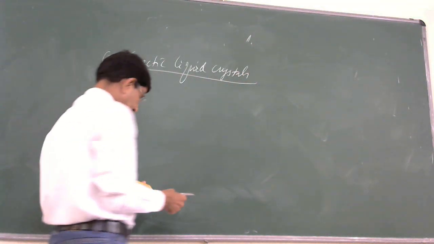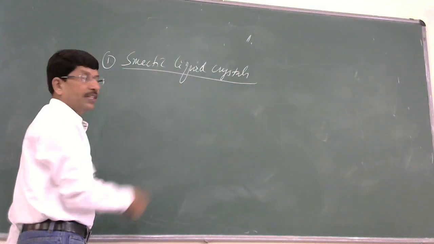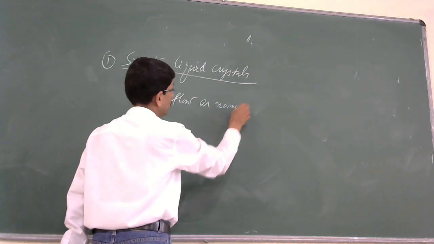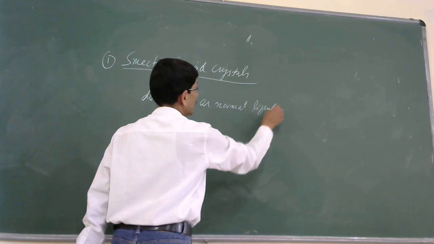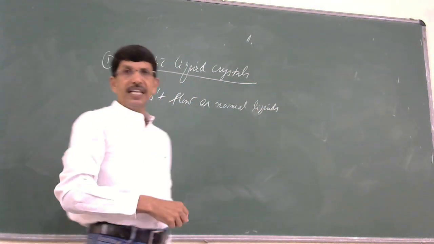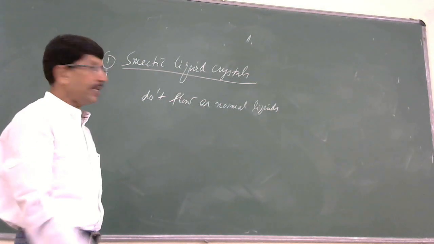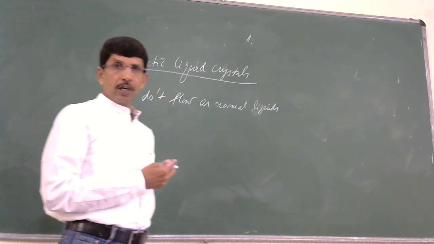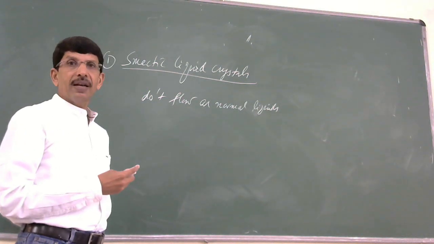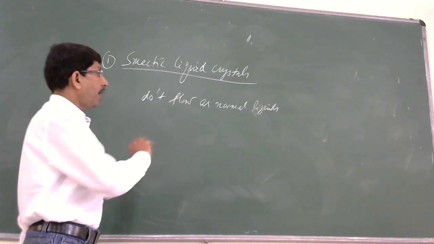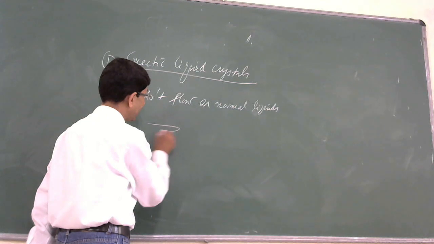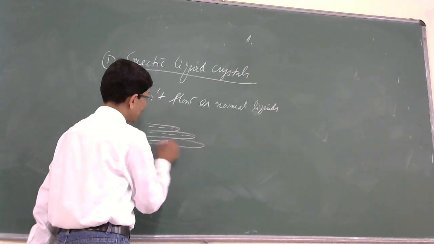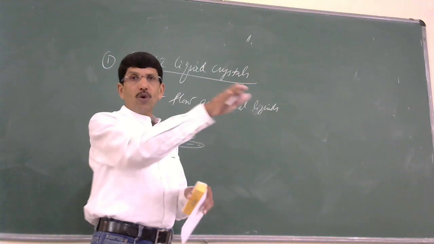So, smectic liquid crystals do not flow as normal liquids. They have limited mobility. As I said, it's an intermediate state possessing liquid as well as crystalline solid properties. When they are placed on a horizontal surface, they flow in the form of layers, so the flow is such that the layers are gliding one over the other.